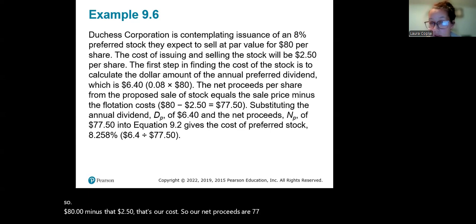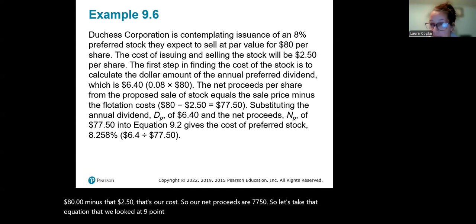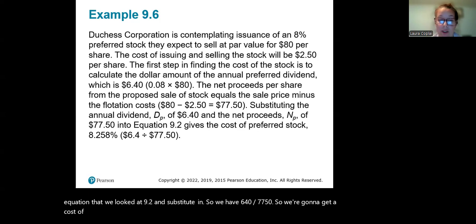So let's take that equation that we looked at in 9.2 and substitute in. So we have 6.40 divided by 77.50. So we're going to get a cost of preferred stock of 8.258%.